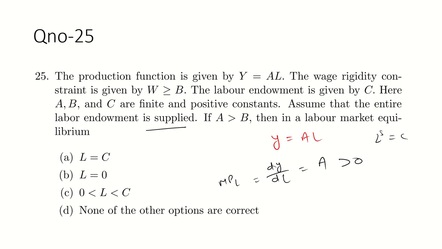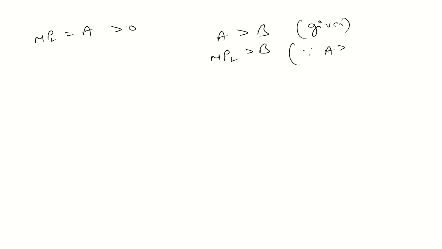And we have A is greater than B. Guys, I'll just write it on the next page, you will get it better. Okay, MPL is what? A. And A is greater than 0. But we have A is greater than B, that is given in the question itself. So can we write MPL is greater than B instead of A? Why? Because A is greater than B, that is given here only.